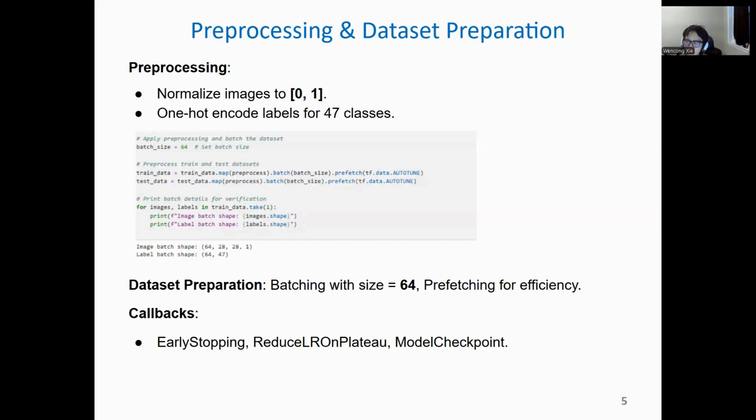So in order to do this, I apply these techniques. Early stopping can prevent overfitting. ReduceLROnPlateau can adjust the learning rate dynamically, and ModelCheckpoint makes it easier to save the best performing model, which is perfect for me.